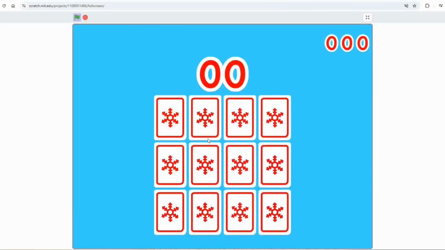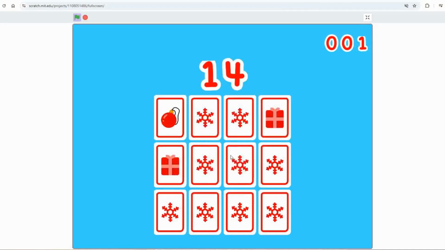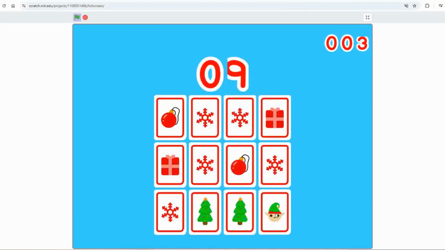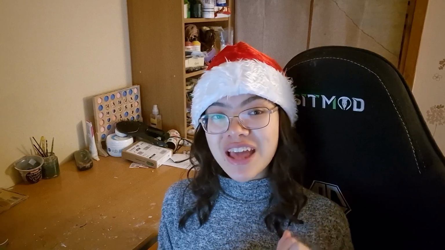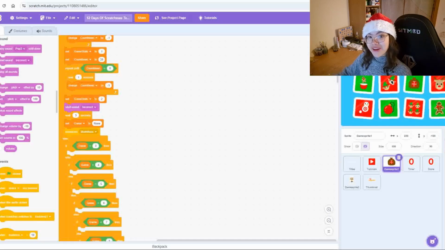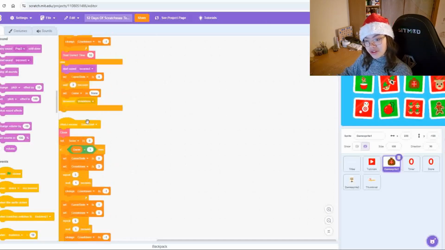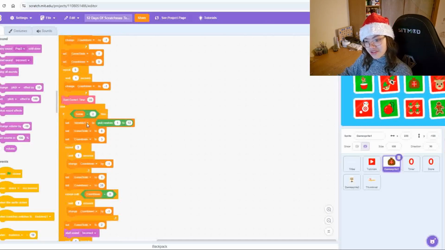For day 3 we're going to be making a simple Christmassy snap game called Merry Match. This video is assuming that you have already completed parts 1 and 2, so we will be continuing in the same project, so make sure you've done both of those. It is linked down below if you haven't quite caught up with the series just yet, but if you have, let's dive right in.